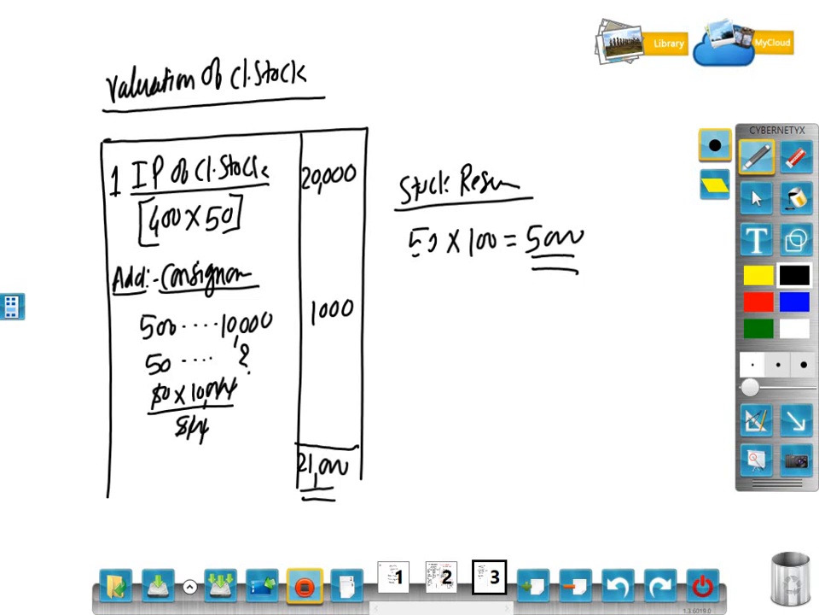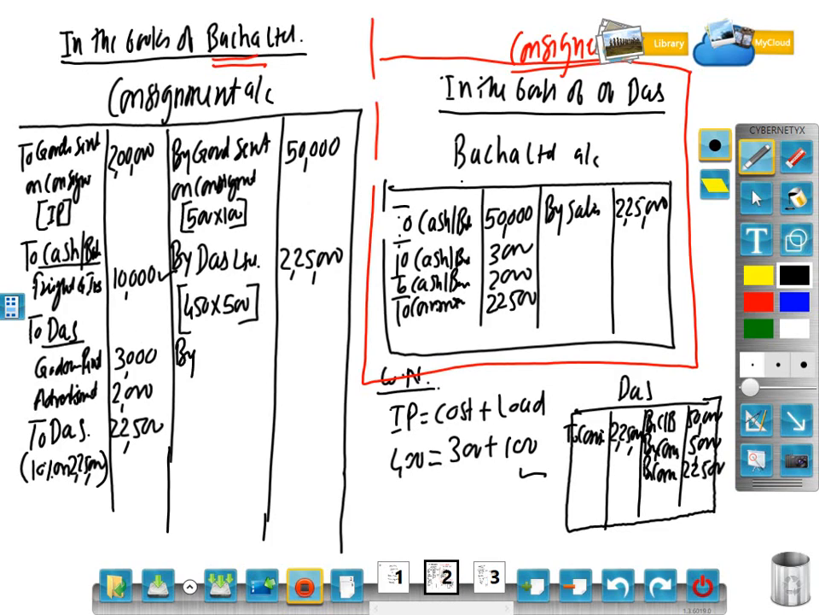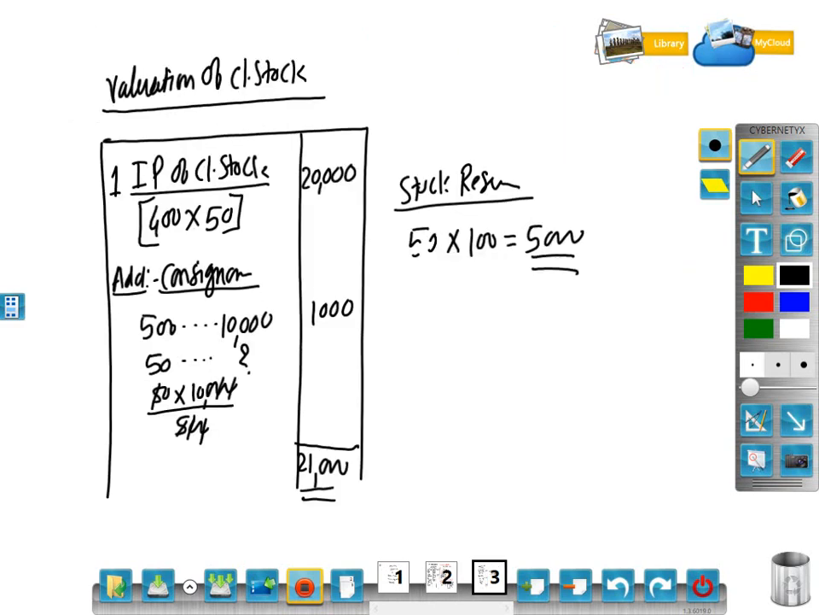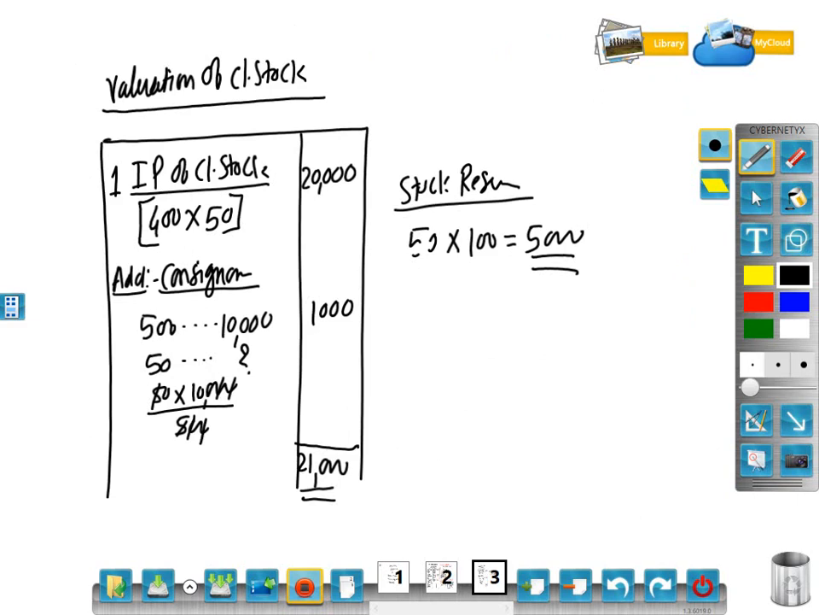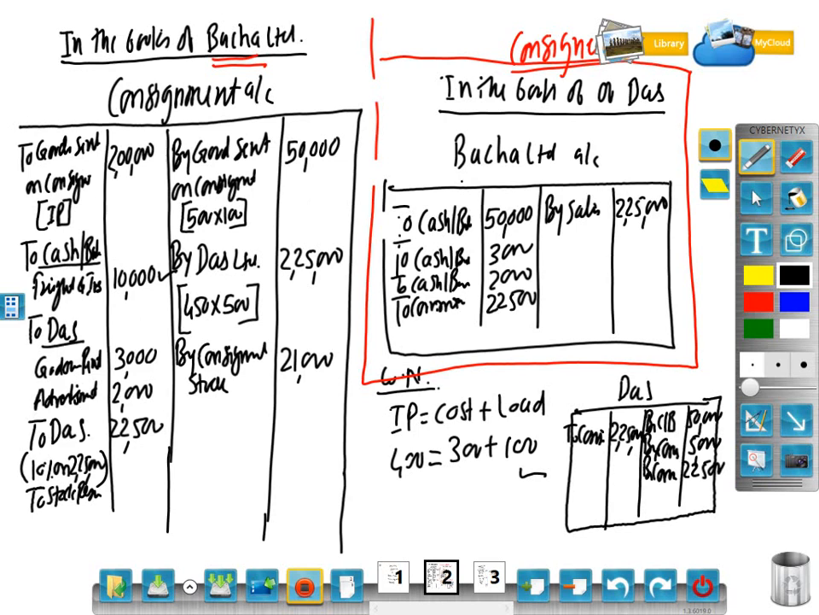So here write down by consignment stock. How much consignment stock? 21,000. So consignment stock is 21,000. But stock reserve you have to write on the debit side. Stock reserve. How much stock reserve is there? Stock reserve 5,000. So here 5,000.